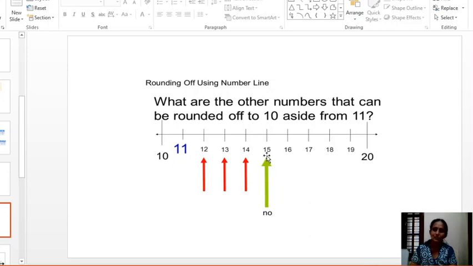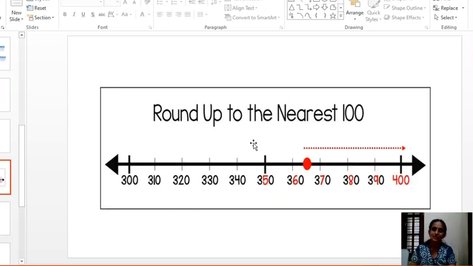15 is midway between, but 15 is always rounded up to 20. Right? Did you understand the meaning of rounding? It means near to. Which place do we have to decide? That is either tens place or hundreds place. We will see in the next set of numbers, that is, how to round